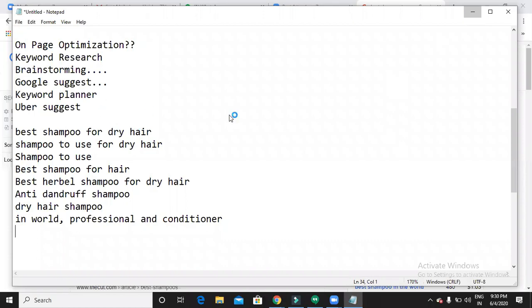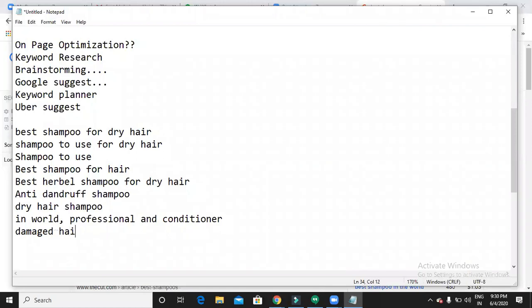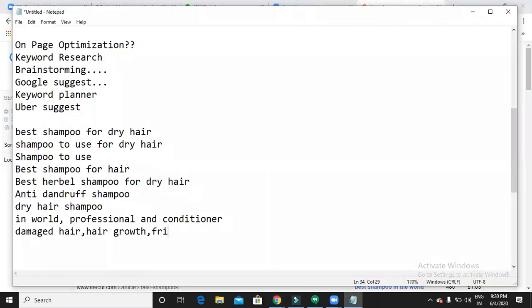Left for damaged hair. Can I use these things for damaged hair and all? And hair growth also is there. Okay. Next, best shampoo and conditioner for frizzy hair. Let me go with the frizzy hair also.